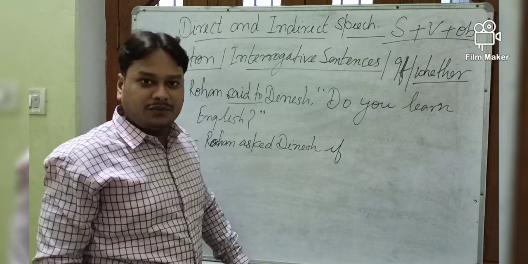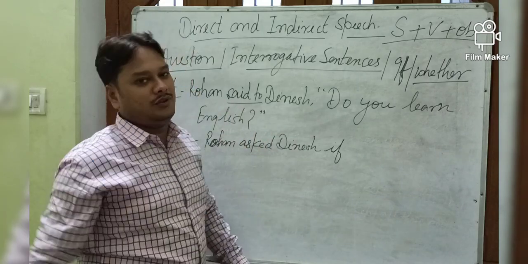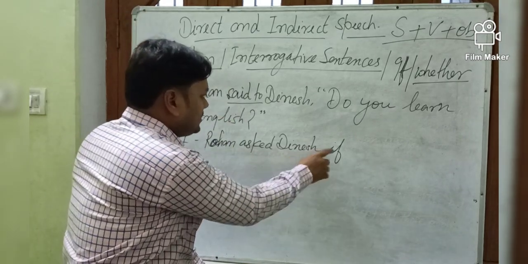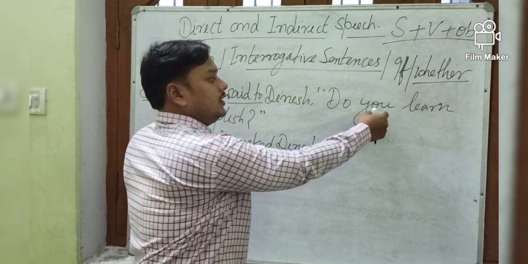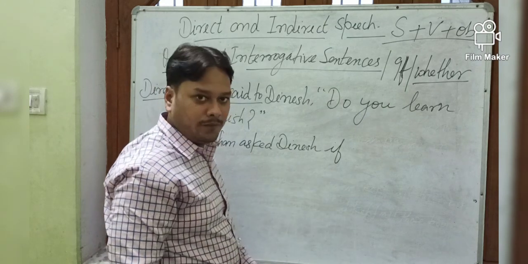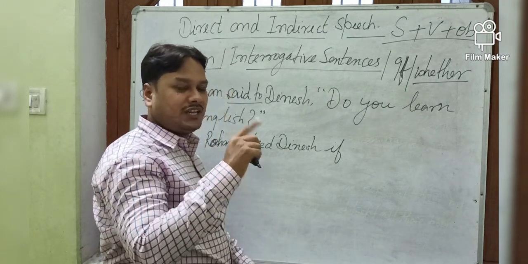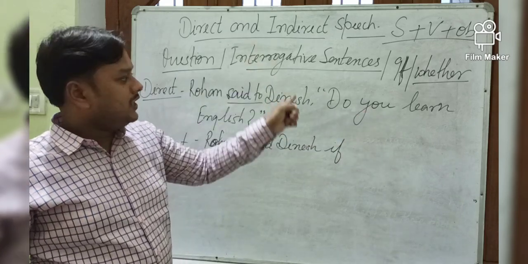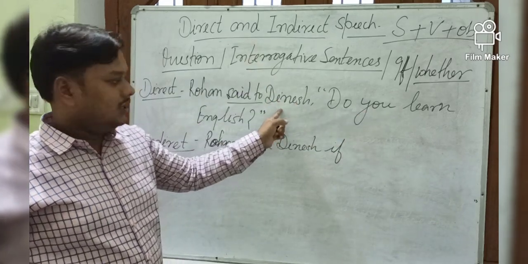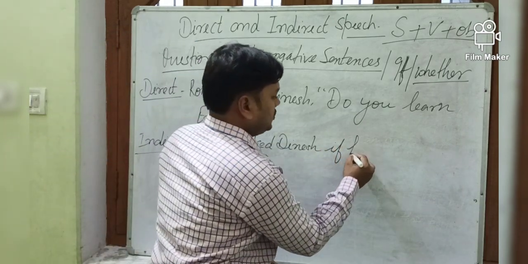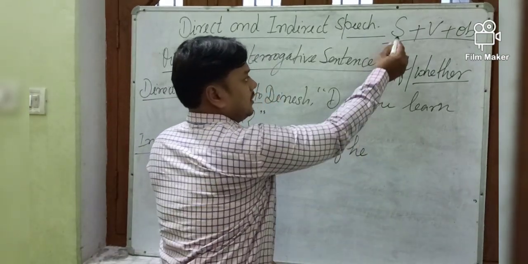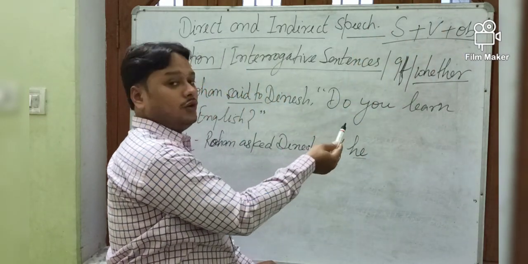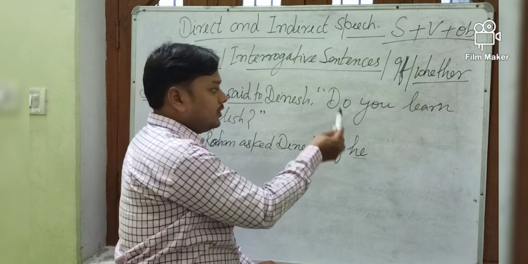That is the structure of a simple sentence. So the same structure will be followed here. Suppose it is written, Rohan asked Dinesh if. Now here the subject is you. You must apply the rules of changing person: second person changes according to the object. The object is Dinesh, so it becomes the subject he. Subject, verb, object. Now the subject is written, then what do we have to write down? Verb.